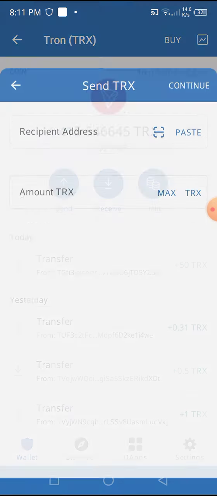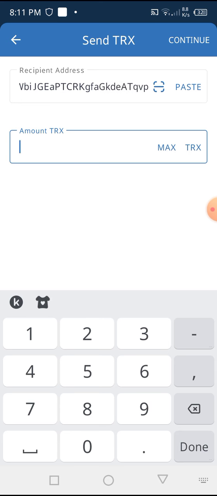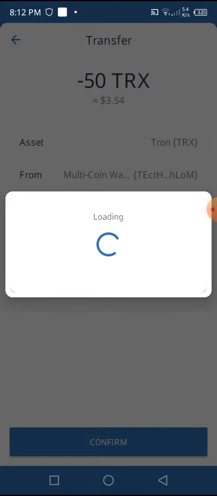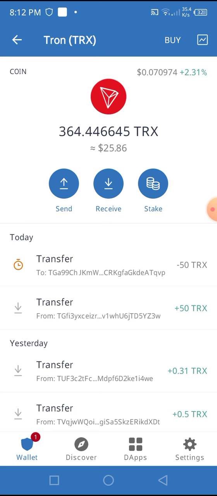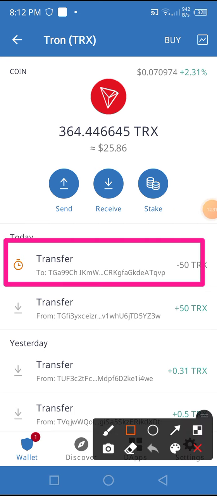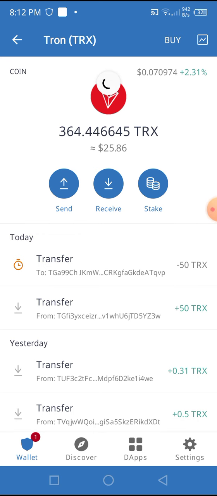I click on the send option, paste the link, verify my account, put in my 50 TRX amount and click on the transfer option. You can see my transfer, and the website TRX are loading. You can see I transferred to the website and it is pending. I refresh this when my transaction is sent to the company owners and company memberships and controller.